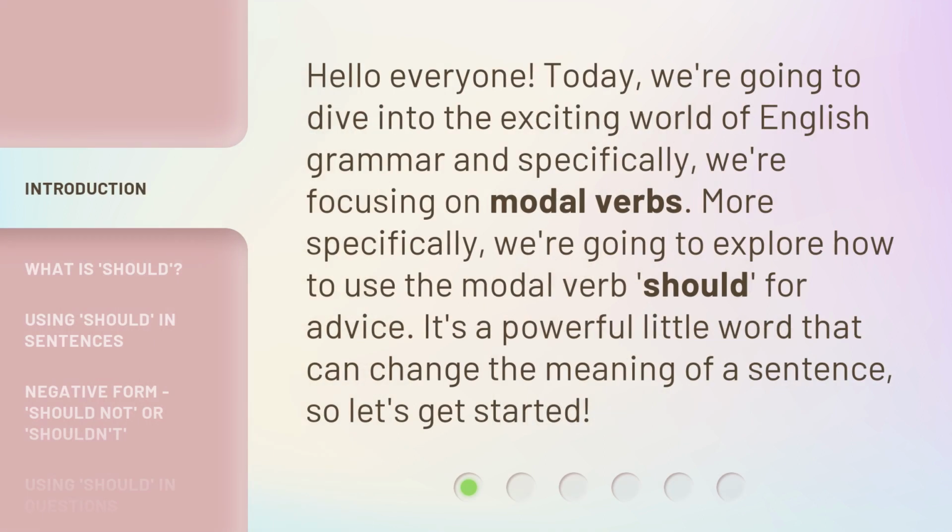Hello everyone. Today, we're going to dive into the exciting world of English grammar, and specifically, we're focusing on modal verbs. More specifically, we're going to explore how to use the modal verb, should, for advice. It's a powerful little word that can change the meaning of a sentence, so let's get started.